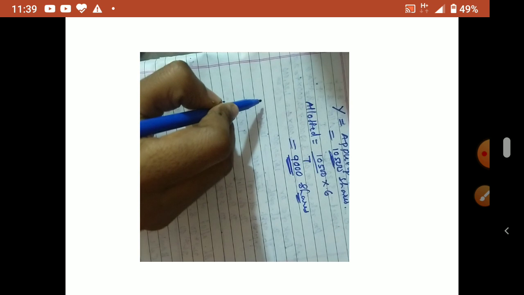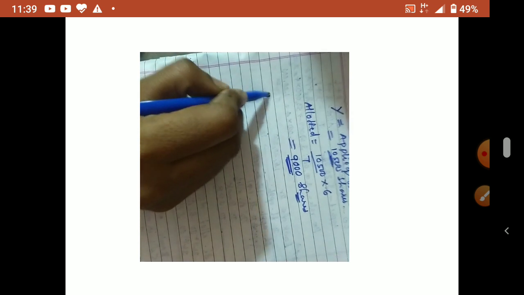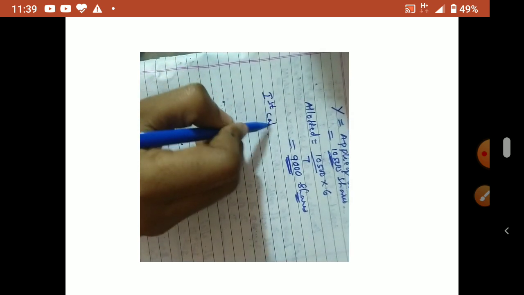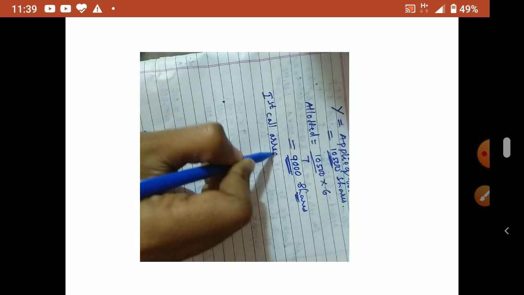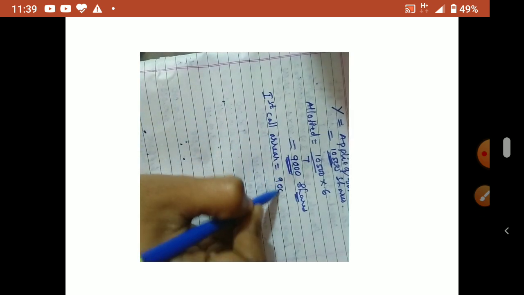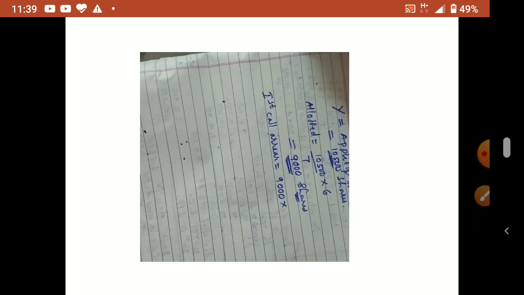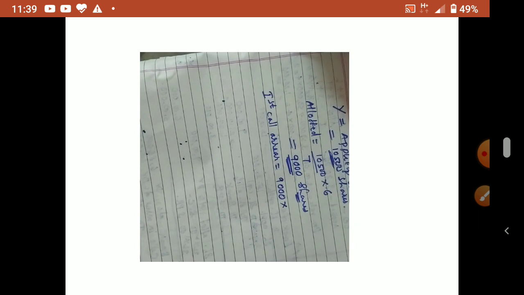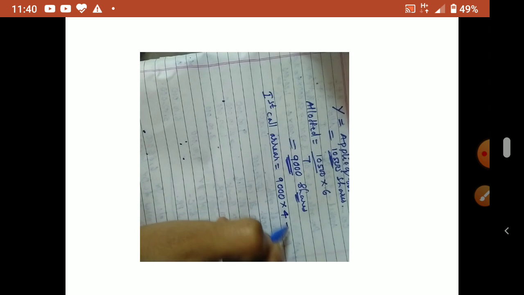So his arrear is how much? What is the arrear in first call? So first call arrear is equal to how much? 9,000 into, what is the first call amount? First call amount is 4 including 1 rupee premium. Okay, so 36,000 is his arrear.